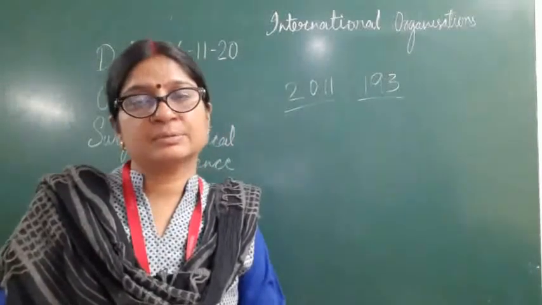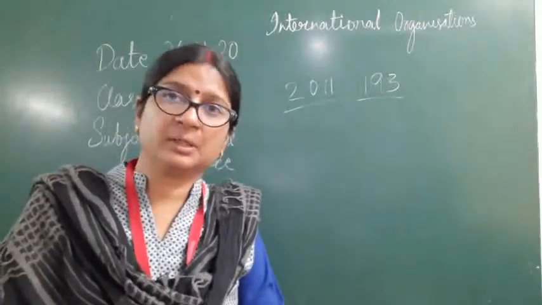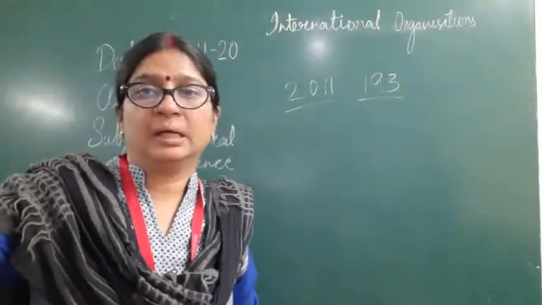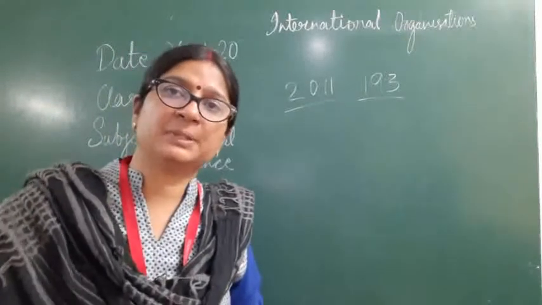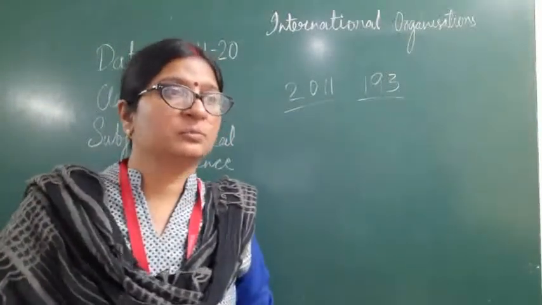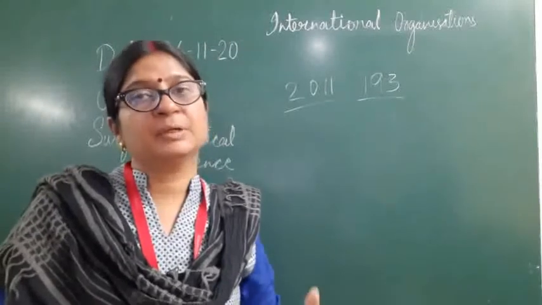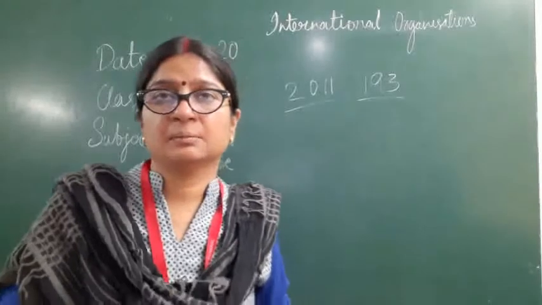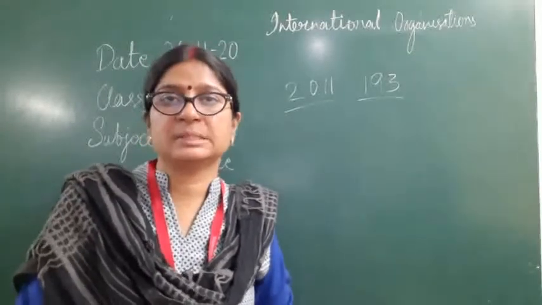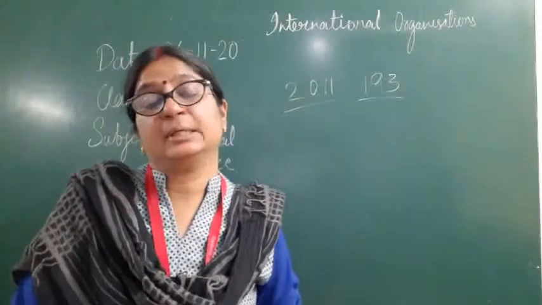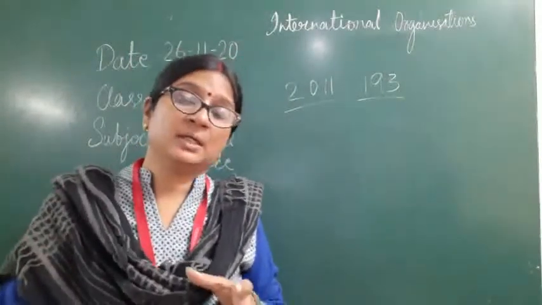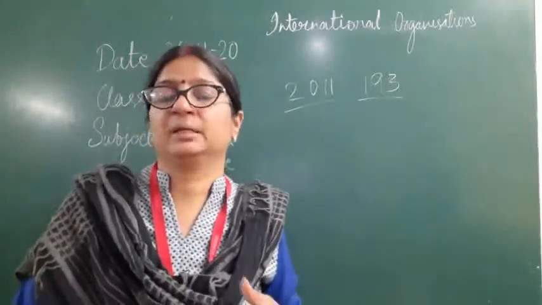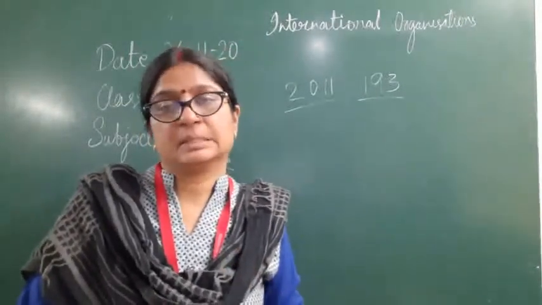And then we have seen the Security Council. In Security Council there are 15 members, 5 are permanent and 10 are temporary or non-permanent members who are elected for 2 years. And we can also ask why only these 5 countries, the United Kingdom, Russia, United States, France and China, were given a permanent seat in the United Nations Security Council? What is the reason behind giving only these 5 countries the permanent seat?